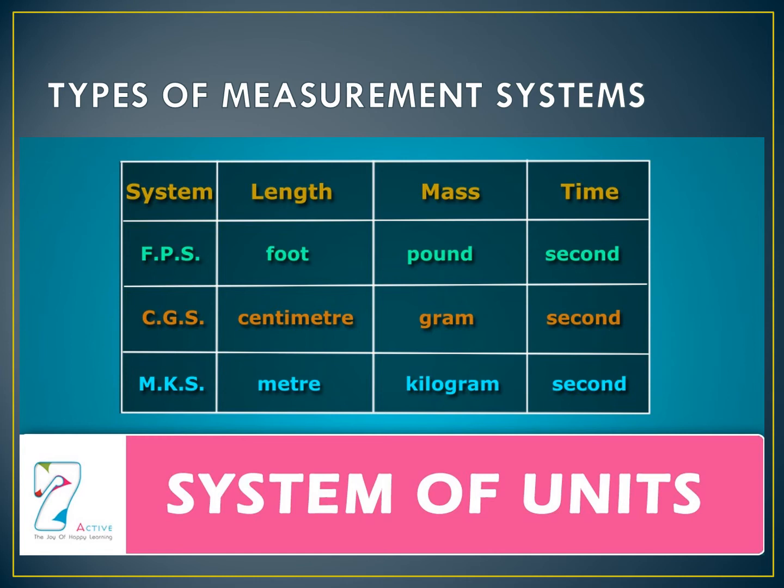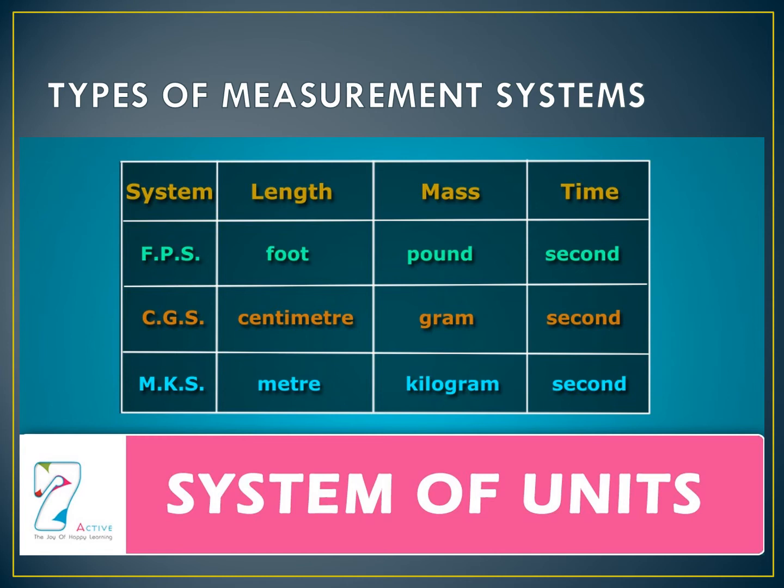And next one is CGS system. C for centimeter, gram, and second. It is a Gaussian system. For measuring the length, they will tell centimeter. For measuring the mass, they will tell gram. For measuring the time, they will tell second.